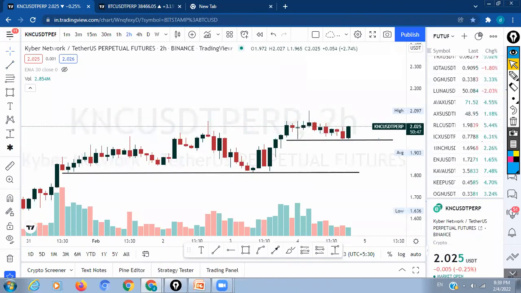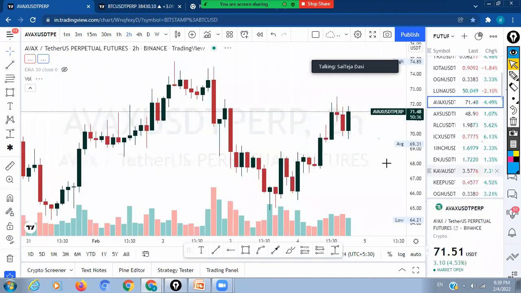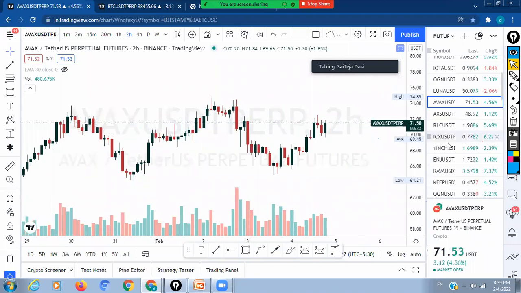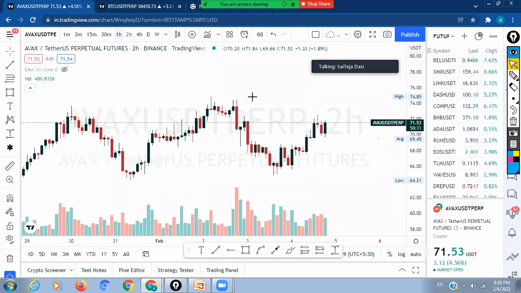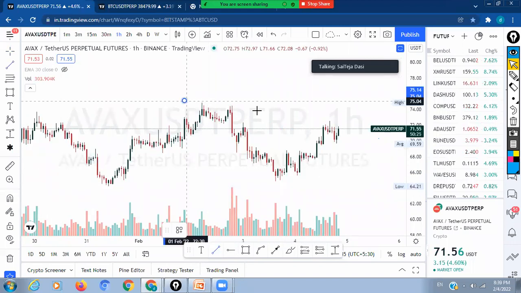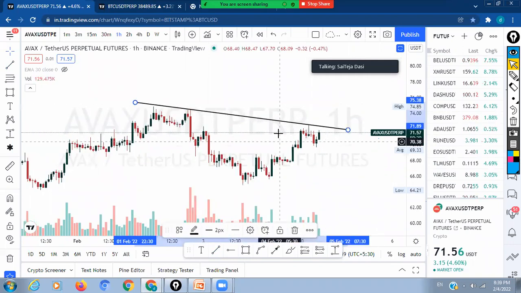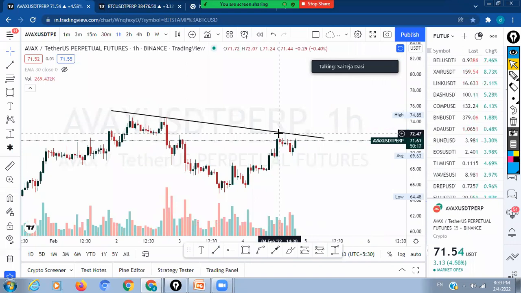Coming to the next thing, the watch list. Always create a nice watch list and place alerts. If you open the Binance app, you can see alerts. So suppose AVAX, the breakout is around the 1 hour time frame or 2 hour time frame. We'll see for a 3-pointer here if possible. So the 3-pointer has rejected here. Just place the alert at this wick high, 72, in your Binance app. Basically, place the alert at a little price below 72 or 71 like that.